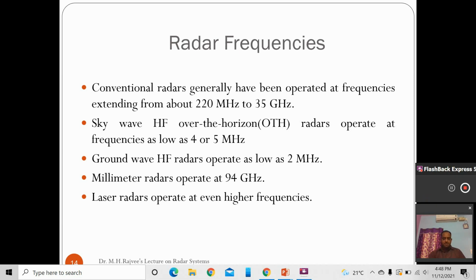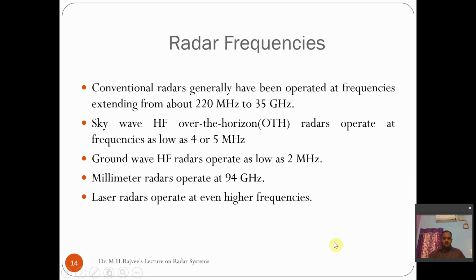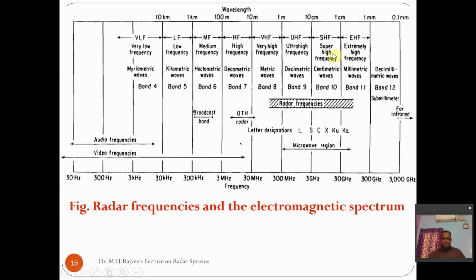If you see the next slide, it shows the radar band of frequencies. Here you can observe the general frequency spectrum. Out of this general frequency spectrum, the frequencies ranging from around 220 megahertz to 35 gigahertz are called radar frequencies.